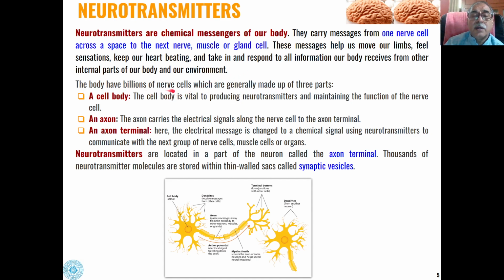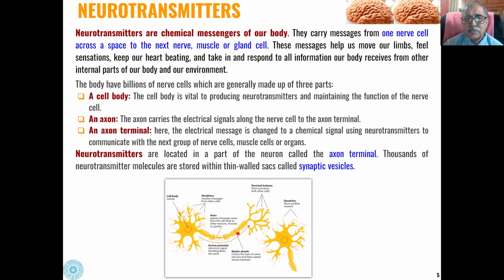The nerve cell is made of three parts. First is the cell body. The cell body is vital to produce neurotransmitters and maintain the function of the nerve cell. Then this nerve body is joined by an axon.